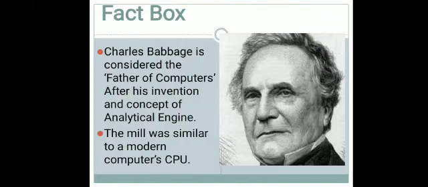Compared with the Pascaline, the difference engine is advanced. Compared with the difference engine, the analytical engine is advanced. Because of the analytical engine, Charles Babbage got the idea of the computer. The analytical engine's mill was similar to a modern computer CPU.